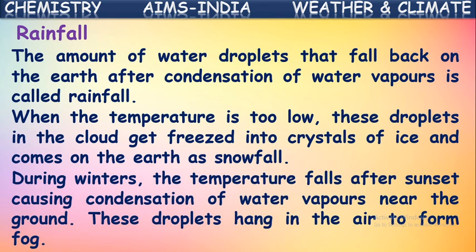Next, during winters, the temperature falls after sunset, causing condensation of water vapors near the ground. So these droplets hang in the air to form fog. Isn't it? I think you have observed in the winter morning, we observe fog in the air. How does it come? The water vapor present in the atmospheric air cools down and condenses into very small droplets of water. These droplets of water will be hanging in the air, and it forms fog.